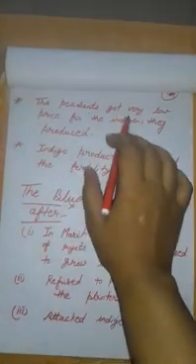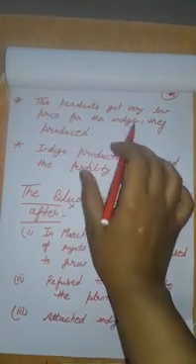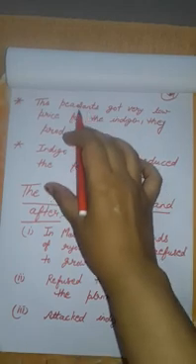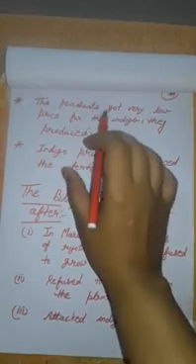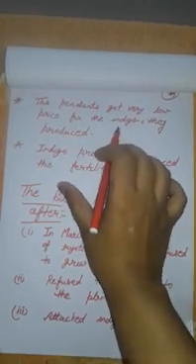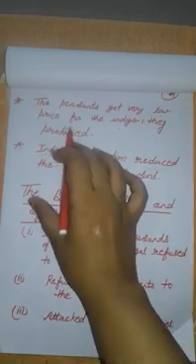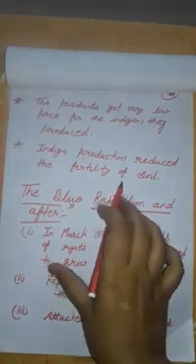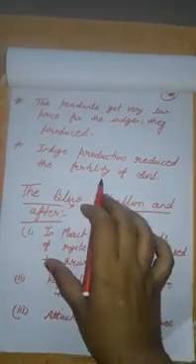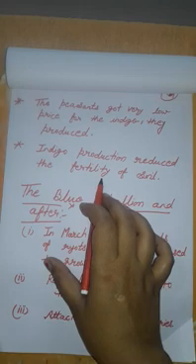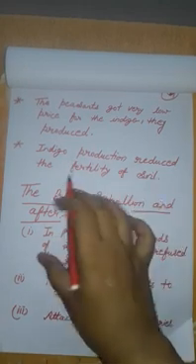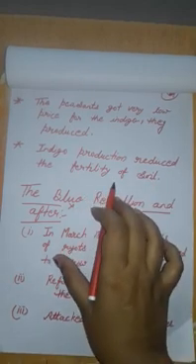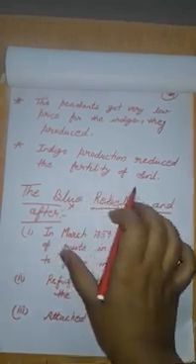The peasants got a very low price for the indigo they produced. Children, please understand, despite hard work, whatever indigo peasants produced, they got a very low price in the market. Clear? Indigo production reduced the fertility of soil. This point is very important. Children, please learn: indigo production reduces the fertility of soil, and food crops need fertile soil.